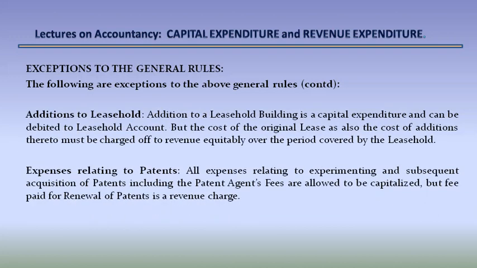Additions to leasehold. Addition to a leasehold building is a capital expenditure and can be debited to leasehold account. But the cost of original lease as also the cost of additions thereto must be charged off to revenue equitably over the period covered by the leasehold. Expenses relating to patents. All expenses relating to experimenting and subsequent acquisition of patents, including the patent agent's fees, are allowed to be capitalized, but fee paid for renewal of patents is a revenue charge.